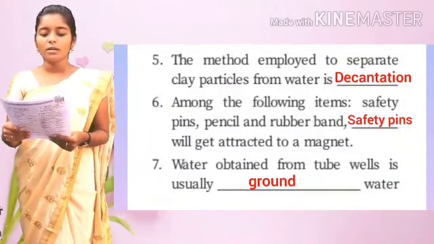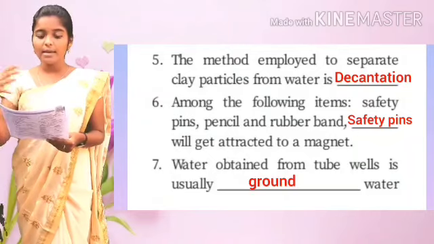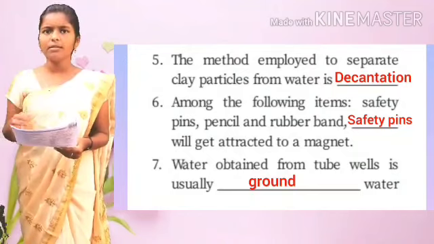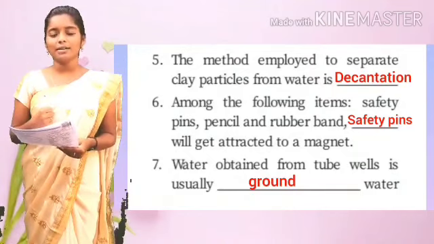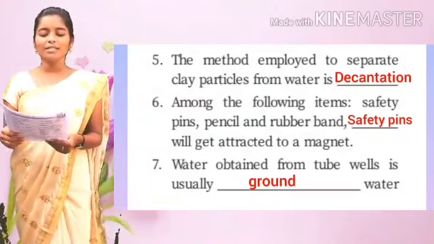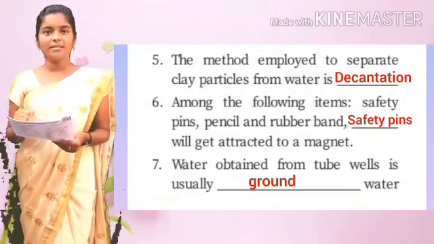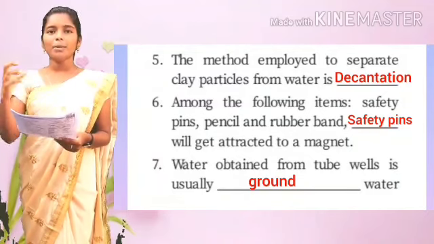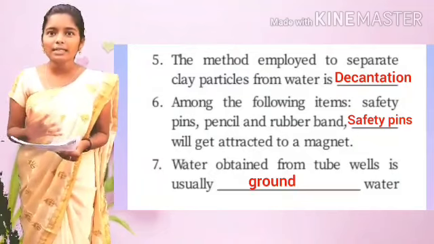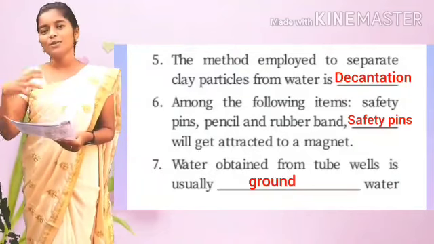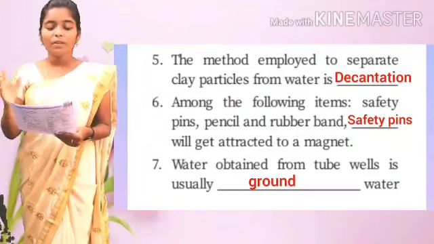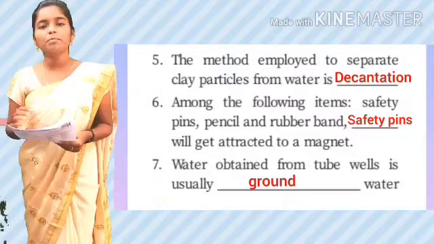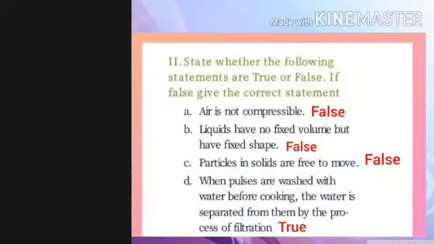And the last question. Which among the following will get attracted by a magnet? They are asking which object here will be attracted by a magnet. So it is very easy. Safety pins, pencil and rubber band. Pencil will not attract because it is wood, and rubber band also will not attract. So safety pins only will be attracted to the magnet.